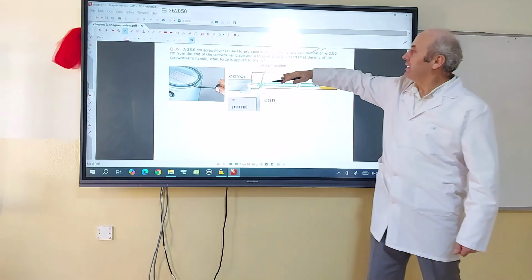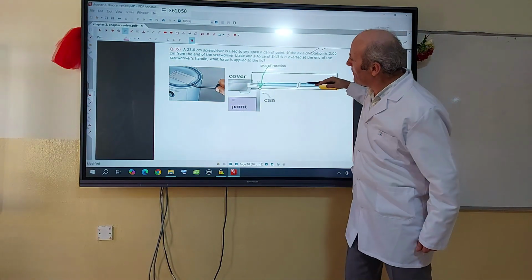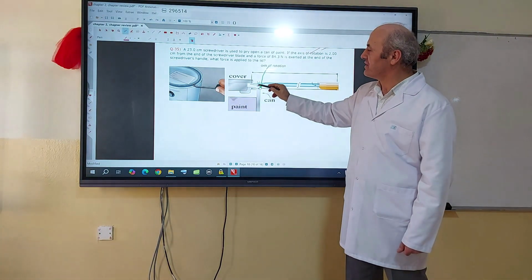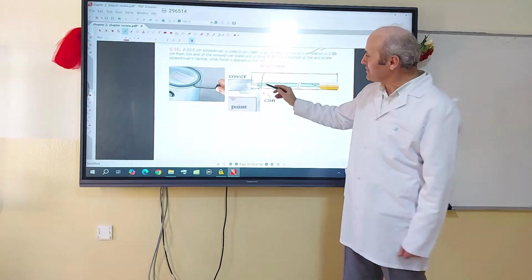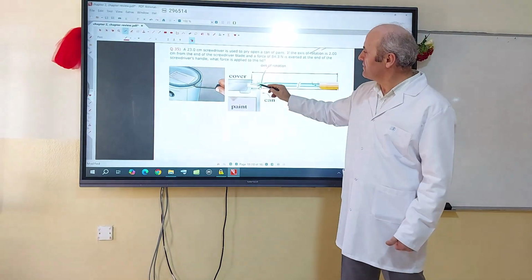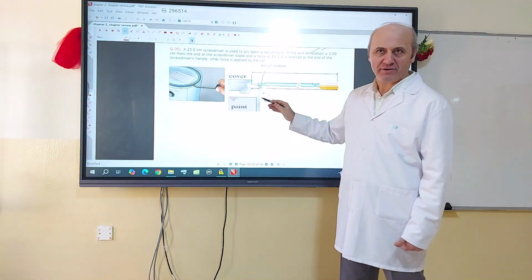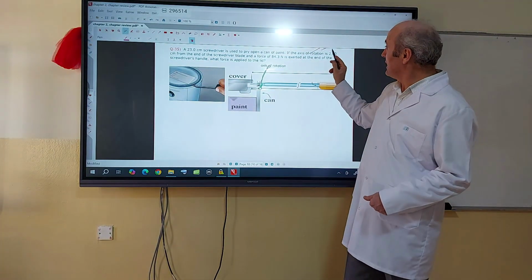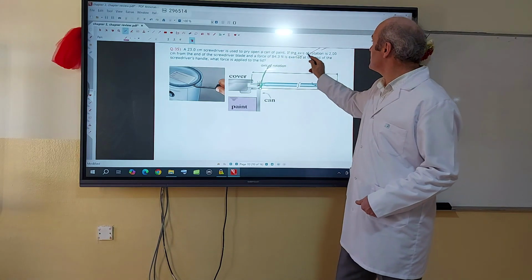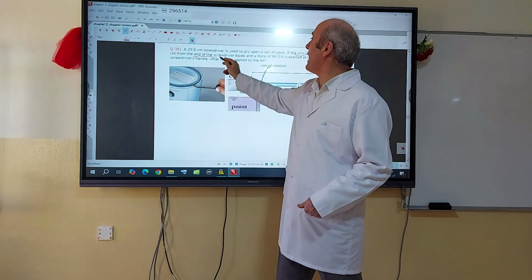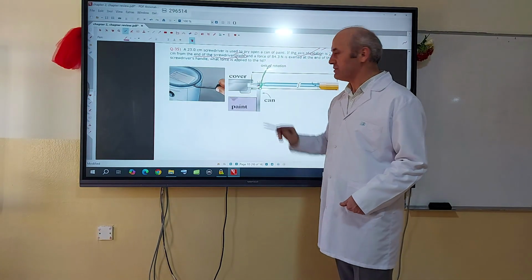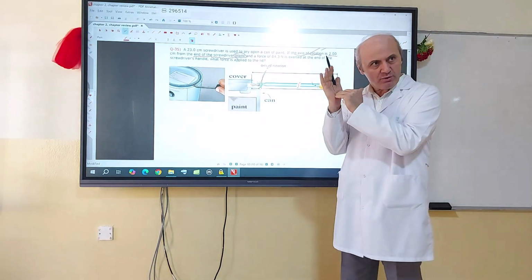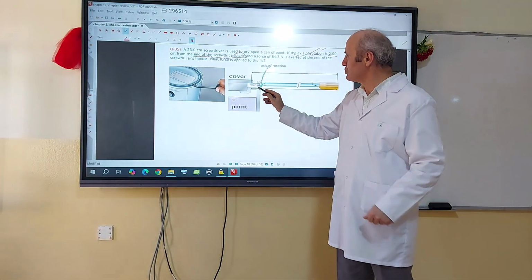To open the can, you should push the screwdriver blade under the can, and around the edge of the can, you have to rotate it. The axis of rotation is the position where the screwdriver touches the end corner of the can. So here is the axis of rotation. The question says that the blade axis of rotation is 2 centimeters from the end of the screwdriver blade. From the blade until this axis of rotation, the end edge of the can, it is 2 centimeters. This length is 2.